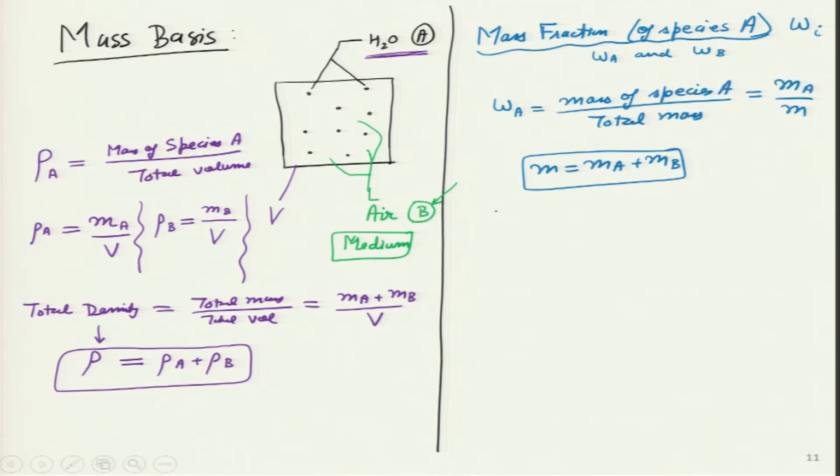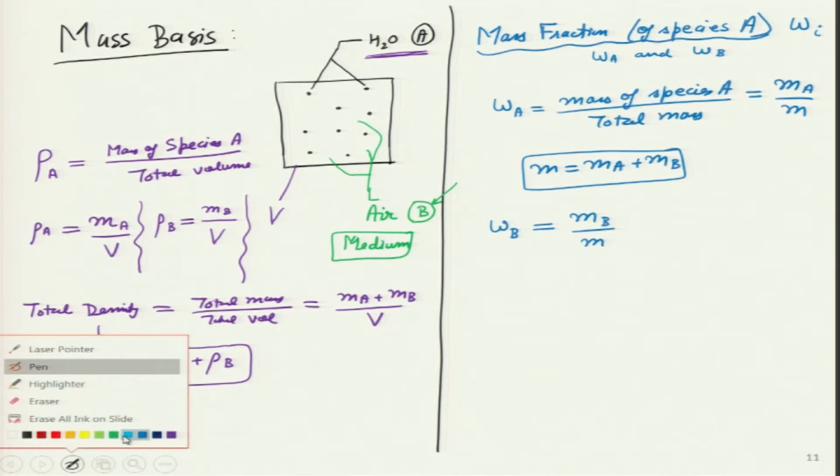Similarly, I can define the mass fraction for species B, which is air in this particular case. It will come out to be simply m B divided by m. Can I also write this in terms of density?